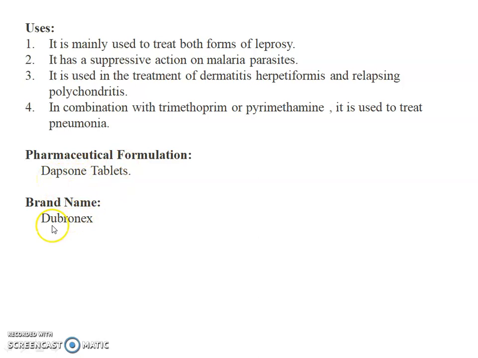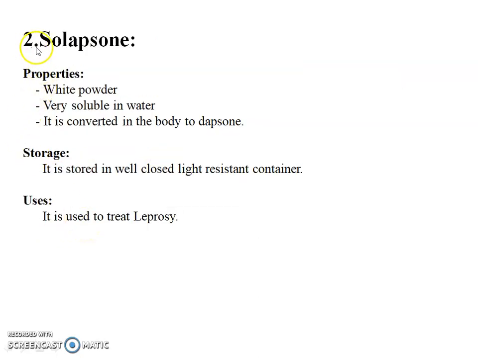Brand name is Dibronex. Second drug is solapsone. Property: it is a white powder, very soluble in water, and it is converted in the body to dapsone. Storage: it is stored in a well-closed, light-resistant container. Uses: it is used to treat leprosy.